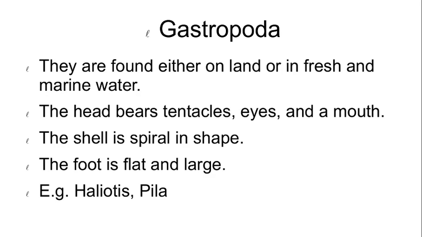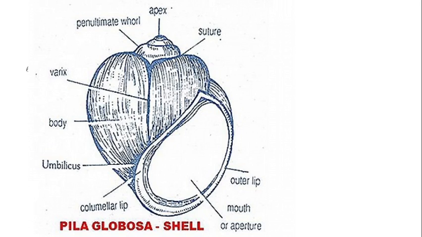Foot is ventral, broad, flat, muscular, forming the creeping sole and often bearing dorsally a hard piece, the operculum, on its posterior end. Visceral mass spirally coiled, exhibiting torsion.